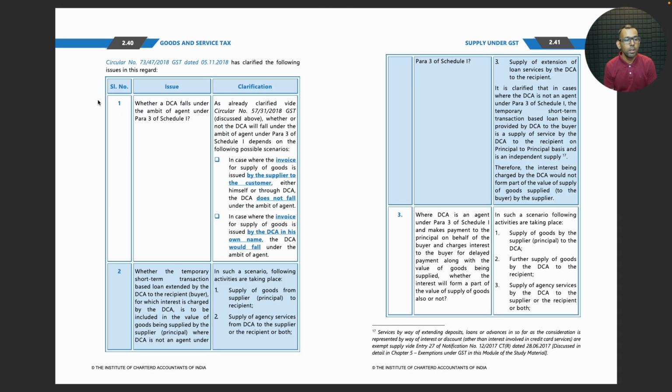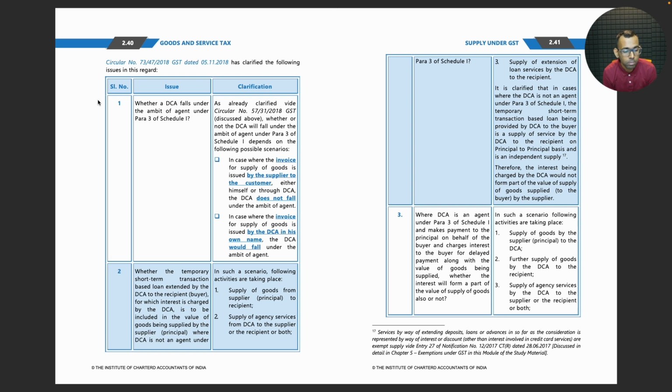Issue clarification: whether a DCA falls under the ambit of agent under para 3 of schedule 1. As already clarified vide circular number 57, whether or not DCA will fall under the ambit of para 3 depends on the possible scenarios. In case the invoice for supply of goods is issued by the supplier to the customer, either himself or through DCA, then DCA does not fall under the ambit of agent. In case where the invoice for supply of goods is issued by the DCA in his own name, the DCA would fall under the ambit of agent.